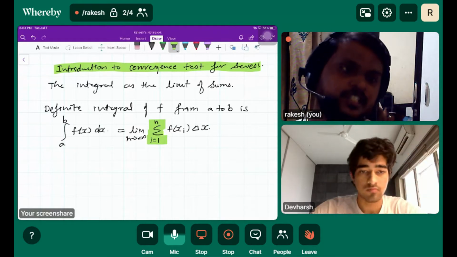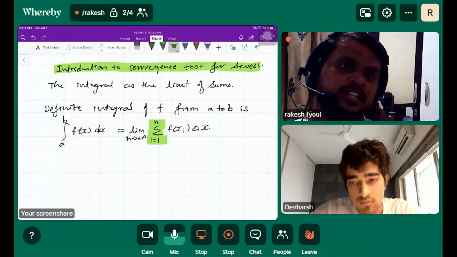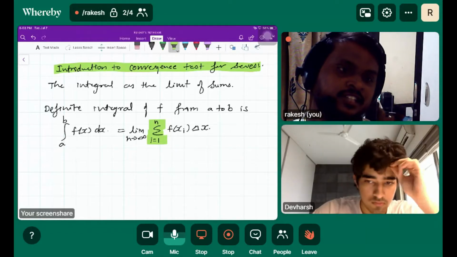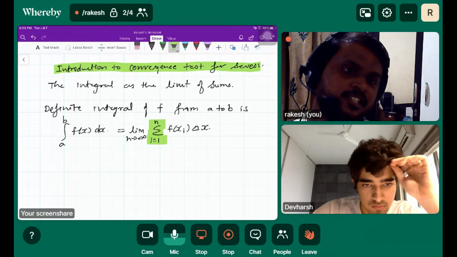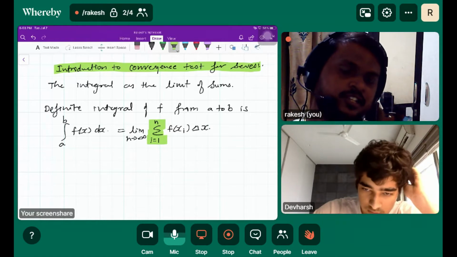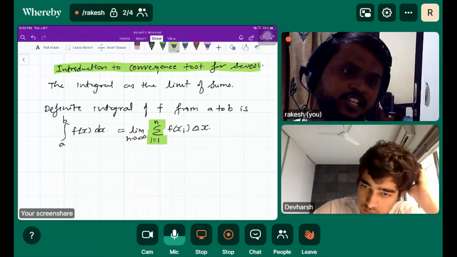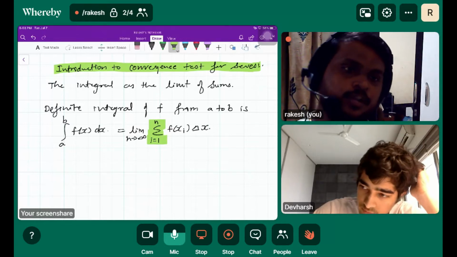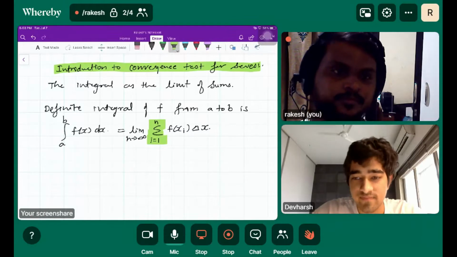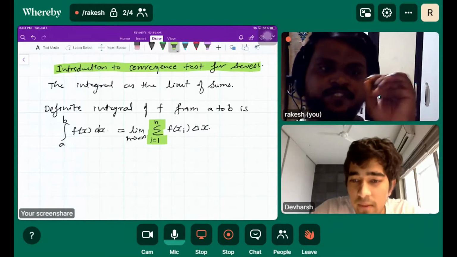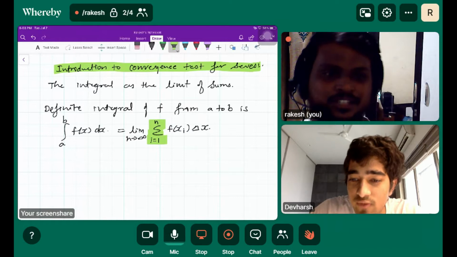So there must be some connection between integration and the thing which we are discussing, that is basically the series being divergent or convergent. So if we introduce infinity, the integral test is there to prove convergence.